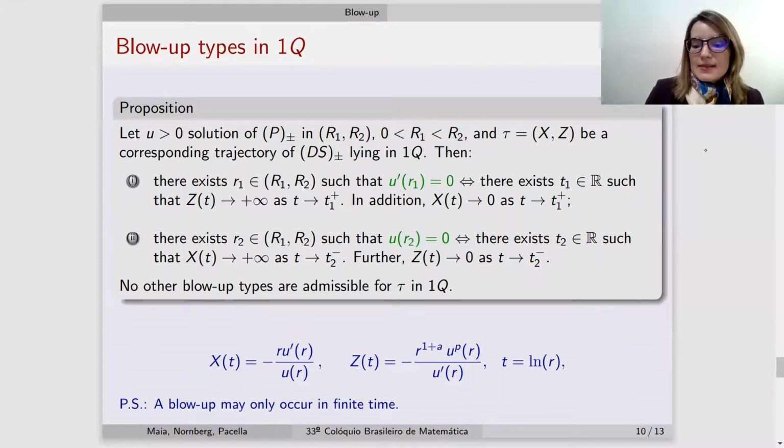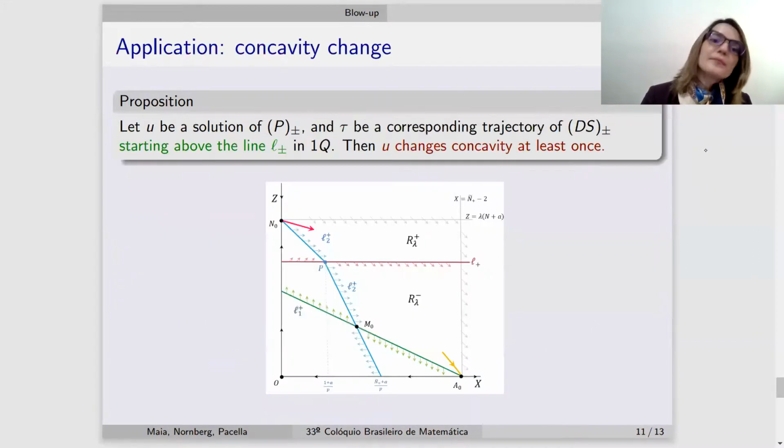And let us only point out that such blow-ups only occur at finite time, because you remember that solutions which are defined forward or backward in time will always be bounded in some component X or Z. So the only way of having a blow-up is at finite time.